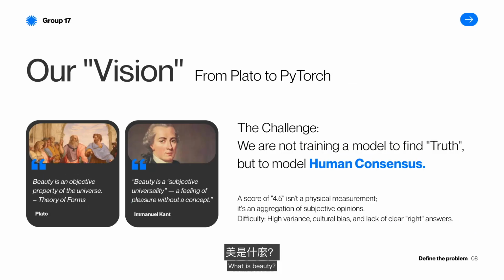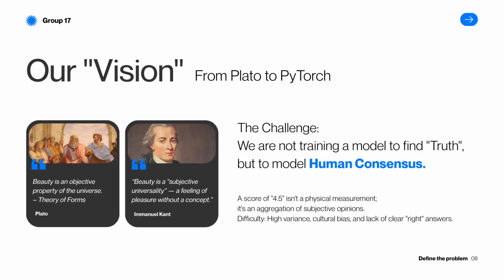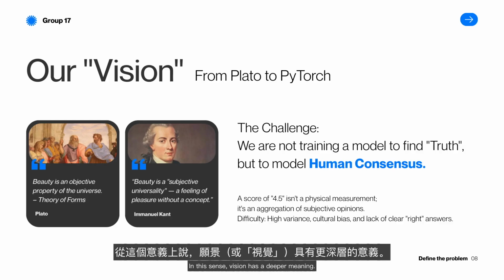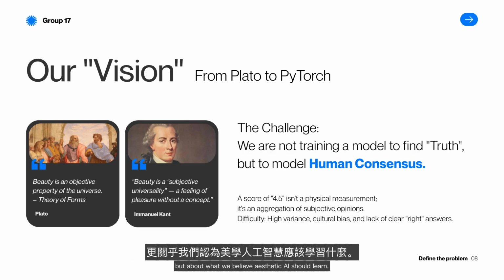What is beauty? Plato viewed beauty as objective, while Kant described it as a subjective universality, personal yet shared across people. Inspired by this tension, our challenge is not to predict a single score, but to learn where images lie on a shared aesthetic spectrum. In this sense, vision has a deeper meaning. It is not just about computer vision, but about what we believe aesthetic AI should learn. Instead of chasing truth, our vision is to model human consensus.